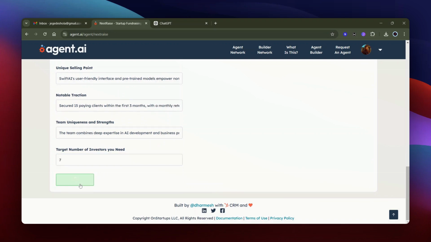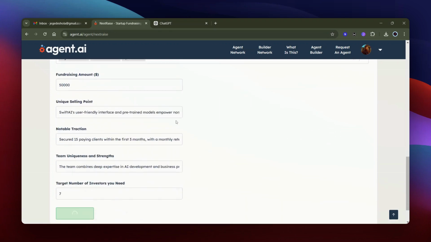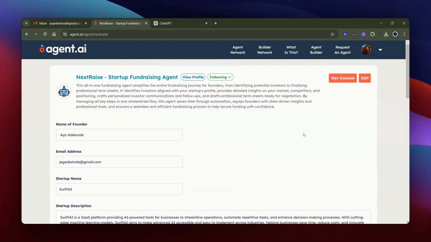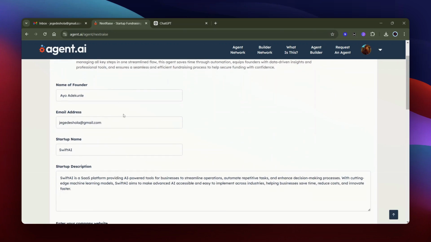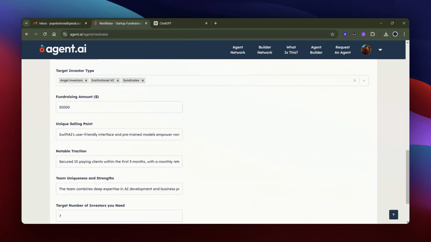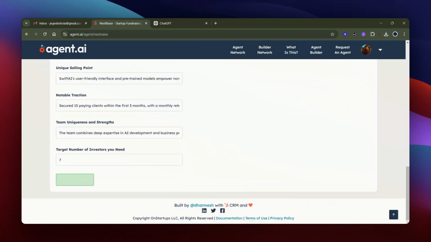And once you click go, I'll show you what happens through the dev console. It goes through all these details, takes the founder's name, email address, startup name, description, website, and takes them through 4 different agents. The first one helps you to find investors. Seven investors. That's why it asks for the target number of investors you need. It finds investors for you based on several criteria.